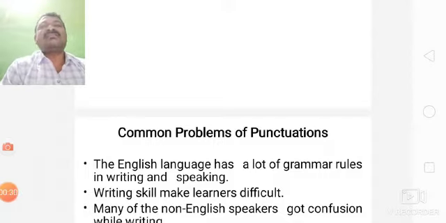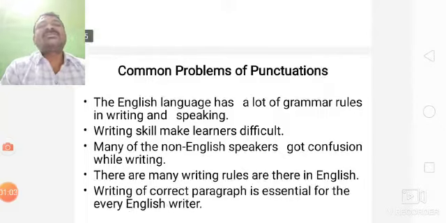In a paragraph, we have to find comma, full stop, semicolon, colon, exclamatory mark, interrogation mark, and so on. These punctuations make confusion to the speakers, writers, and listeners of English. So we have to know the rules and regulations for writing.